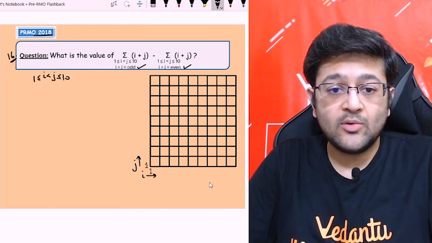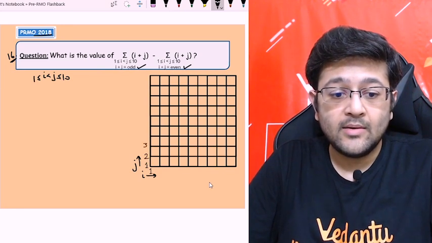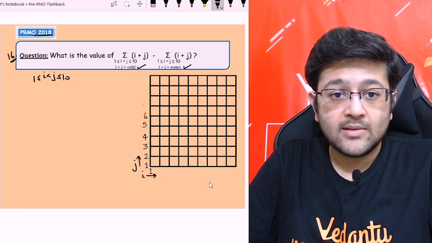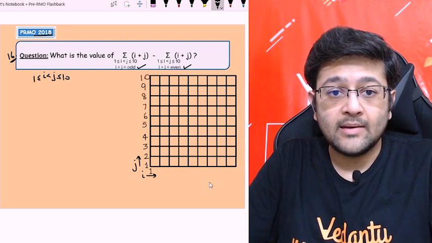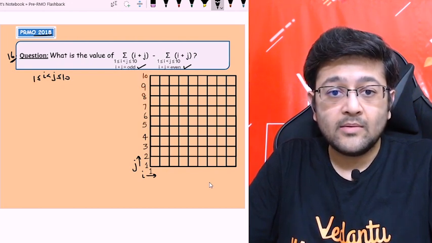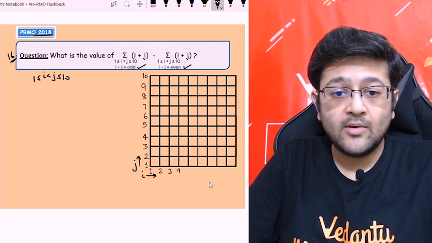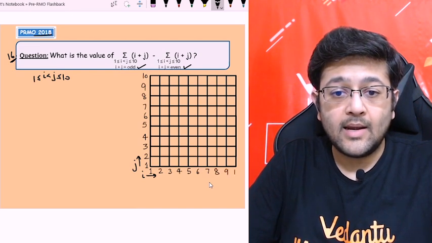So j is equal to 1, 2, 3, 4, 5, 6, 7, 8, 9 and 10, and likewise i is 2, 3, 4, 5, 6, 7, 8, 9 and 10.